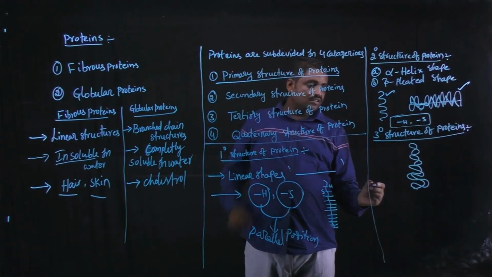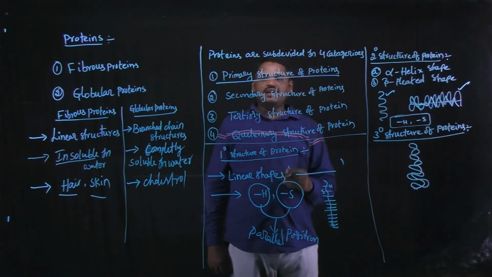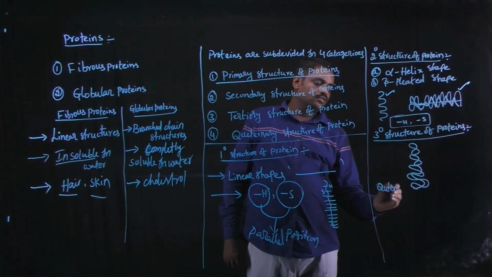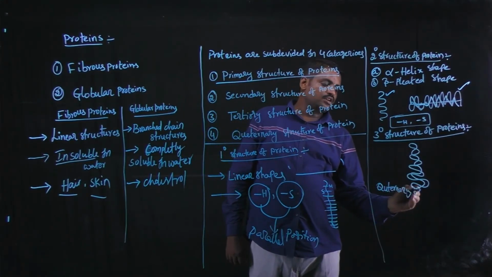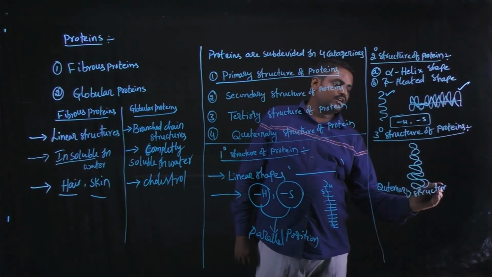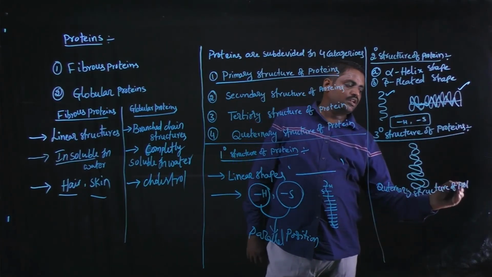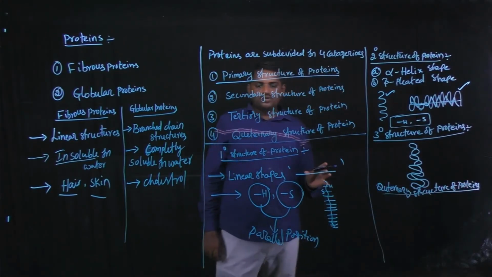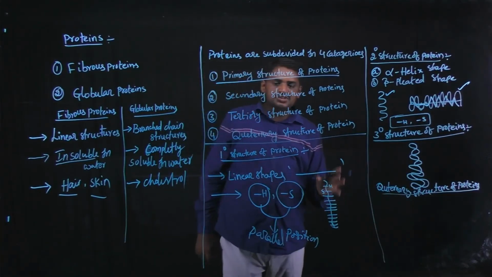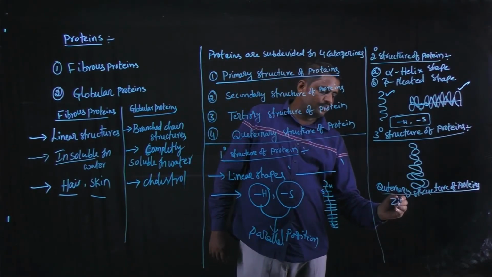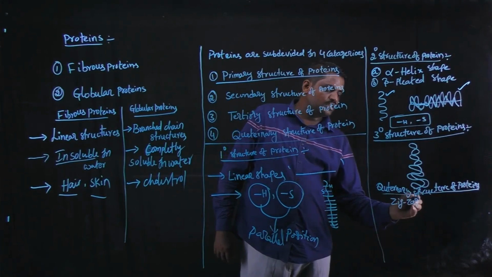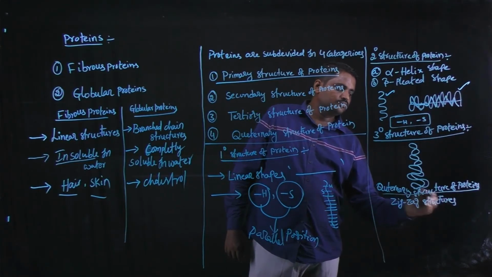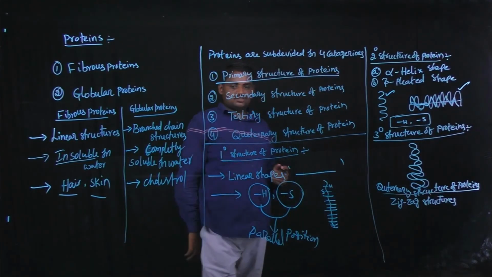And the last one, quaternary structure of proteins. In the quaternary structure of proteins, these are zigzag structures.